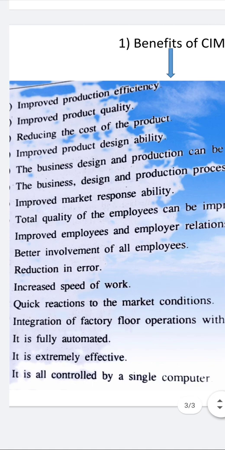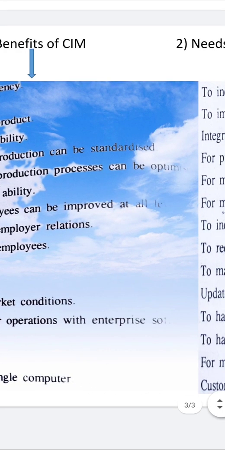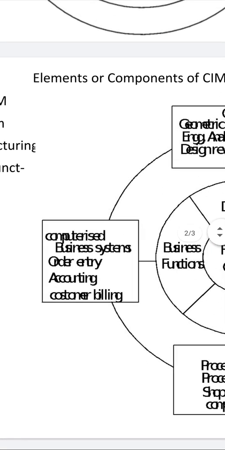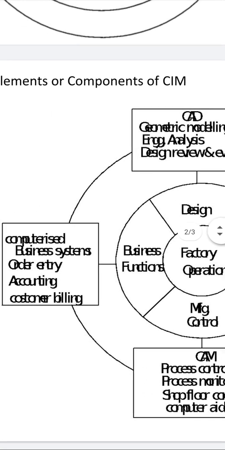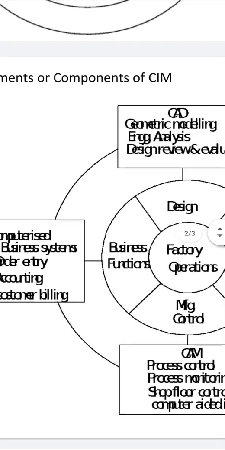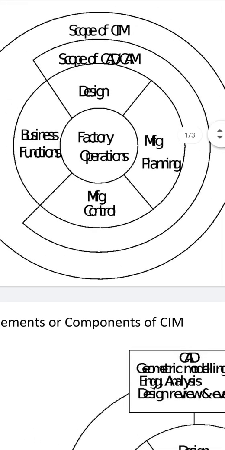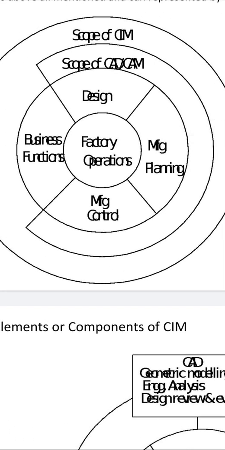When there are so many, 12-14 points, sometimes each may carry half of the marks in both needs as well as benefits. And this one regarding elements of components is one whole question of 5 marks. So these two diagrams, you observe them and you can draw them in a separate notebook. This one and the other diagram which is there in the first slide.